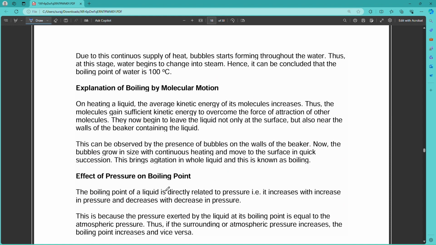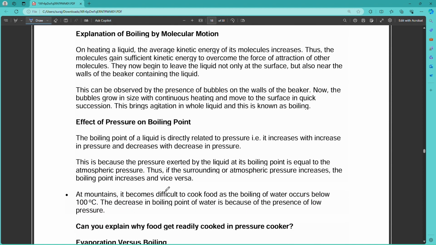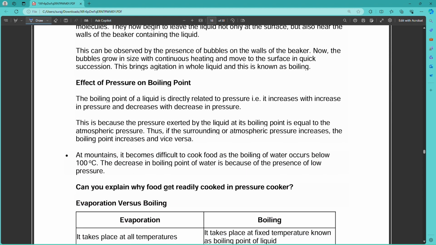On heating a liquid, the kinetic energy of its molecules increases. Thus, the molecules gain sufficient kinetic energy to overcome the force of attraction between the molecules. They now begin to leave the liquid, not only from the surface, but also near the walls of the beaker containing the liquid. Effects of pressure on boiling point: the boiling point of a liquid is directly related to pressure, that is, it increases with an increase in pressure and decreases with a decrease in pressure. So boiling is also affected by pressure.